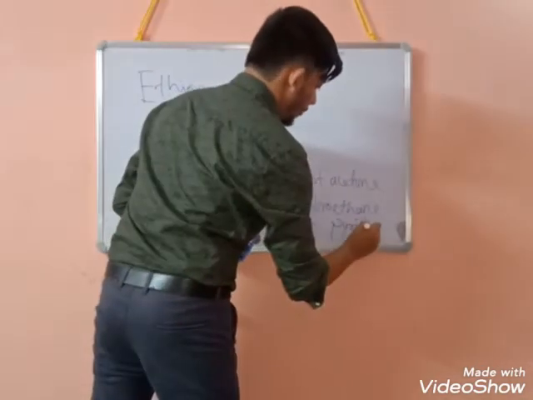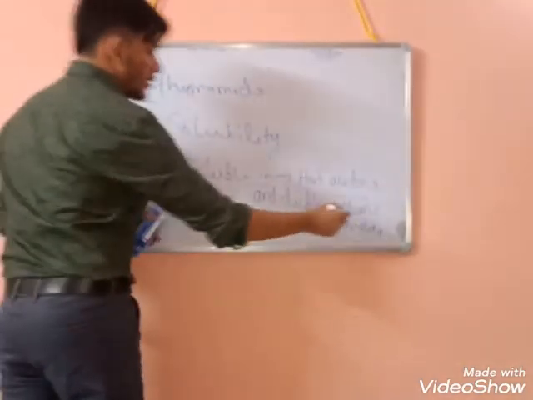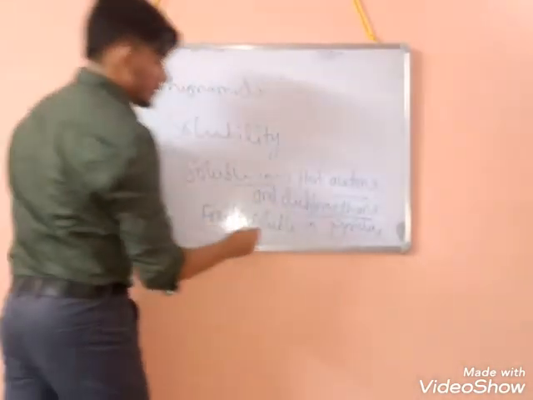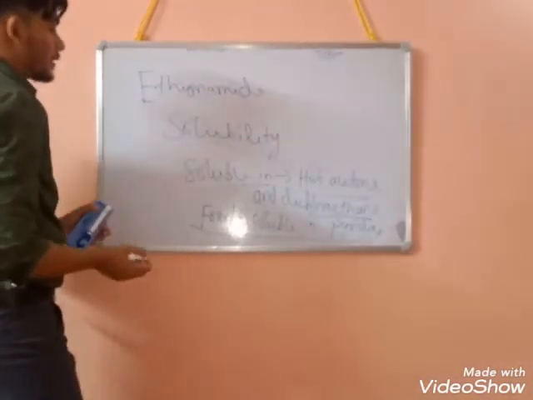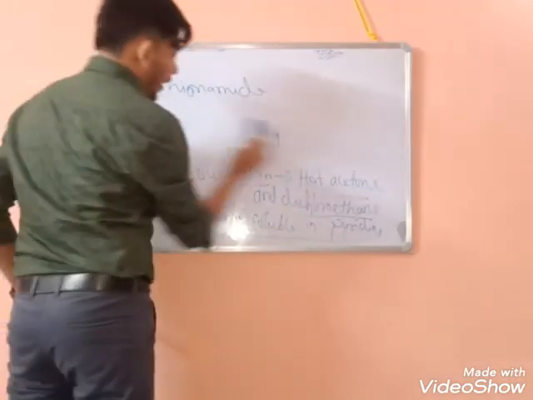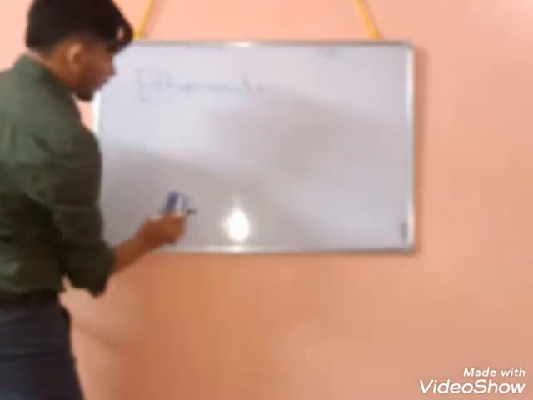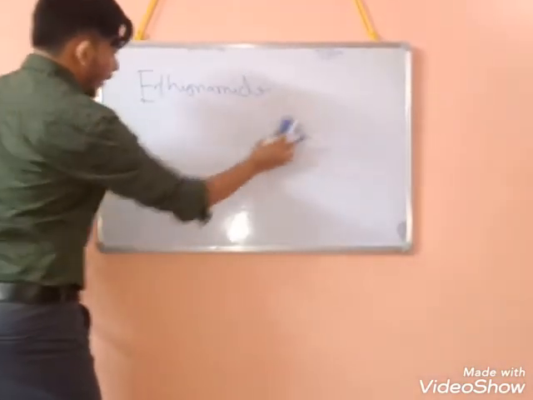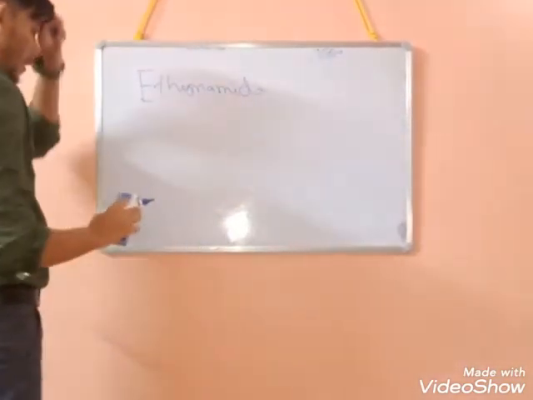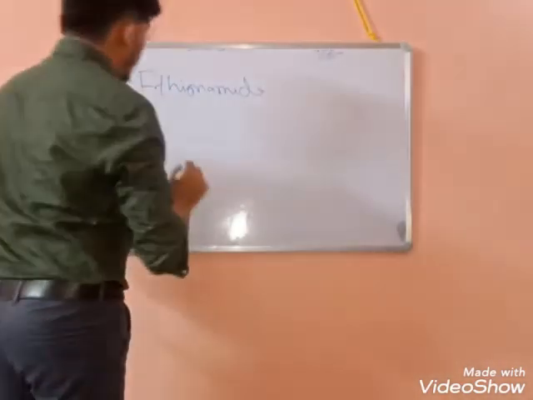So you have to remember, it is soluble in hot acetone and dichloroethane and freely soluble in pyridine. Okay, so this is about the solubility. And on keeping in light, it used to darken. Okay, it used to attain a dark color. So we have to keep that one protected from light.